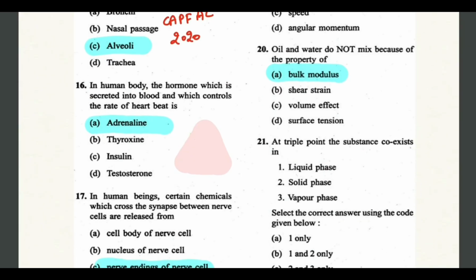Let's see the next question. In the human body, the hormone which is secreted into blood and which controls the rate of heartbeat is adrenaline. You must have heard about adrenaline rush. So that's the adrenaline which controls the rate of our heartbeat.